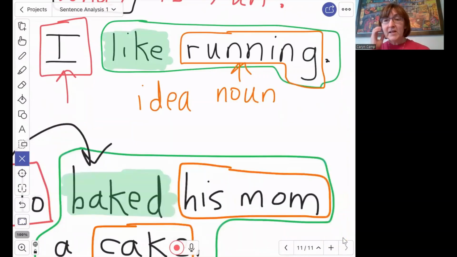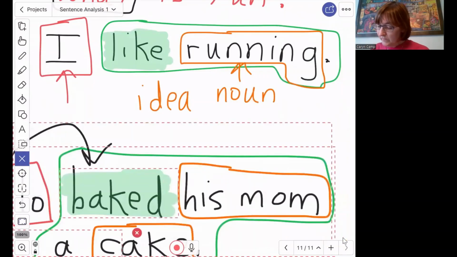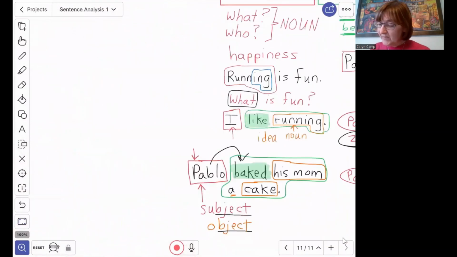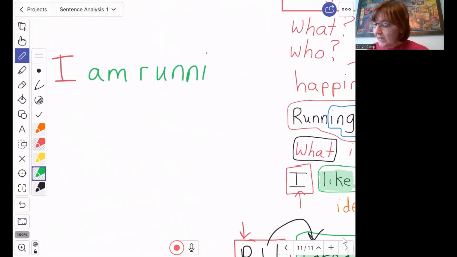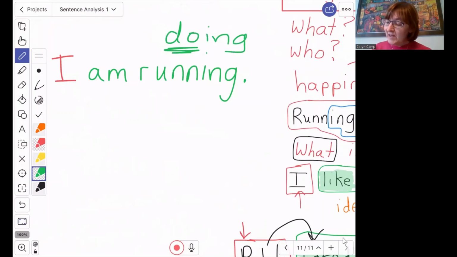In order to make running a verb, I would have to have something like, I am running. And if your ing verb is being a verb and you're actually doing it, okay, it's something that you are doing, your action, and it's ing, then here we are also going to use the verb to be.